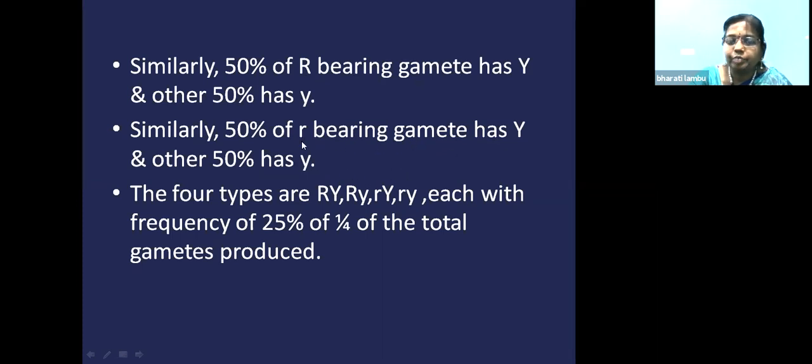If capital R combines with small y, the progeny will be round and green. If small r combines with capital Y, the progeny will be wrinkled yellow. If small r combines with small y, the progeny will be wrinkled green. So there are 4 types of gametes: capital R capital Y, capital R small y, small r capital Y, and small r small y. Each will have 25%, 1/4 of the total gametes produced.